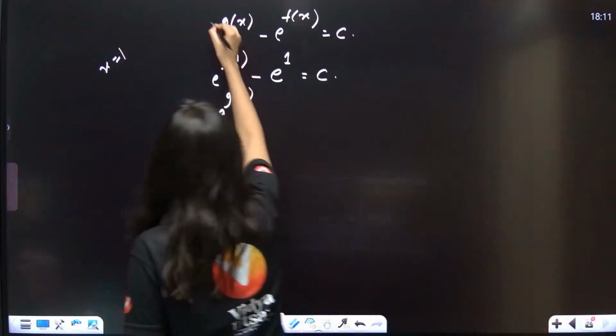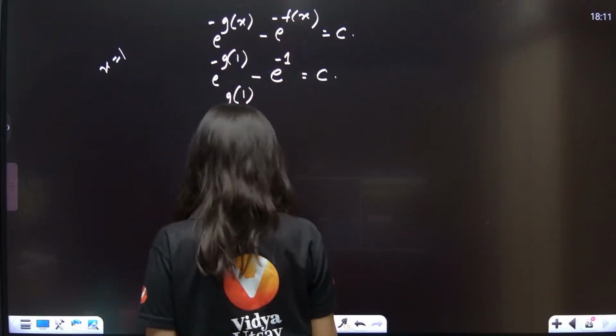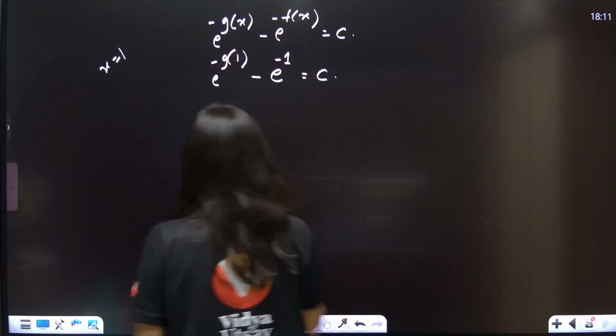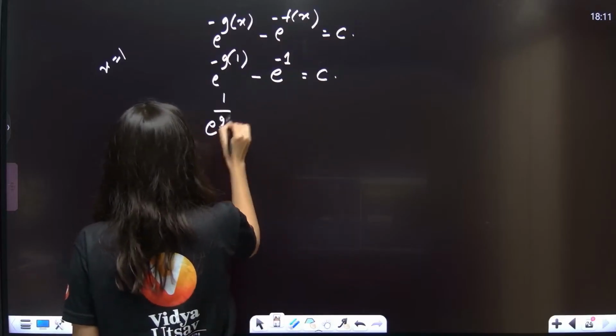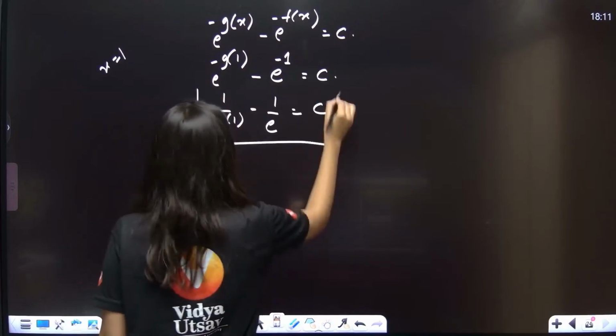There is a negative sign over here, minus g(x), and this is minus 1/e plus c. So this is actually 1 upon e^(g(1)) minus 1 by e equals c. This is the very first thing you are going to get.